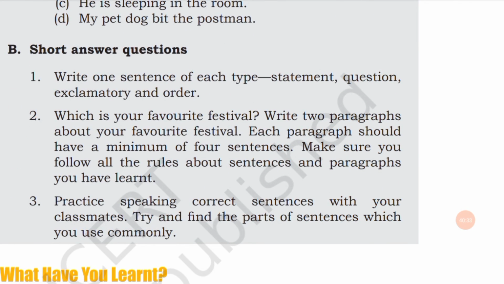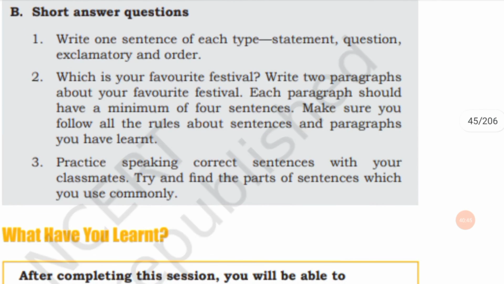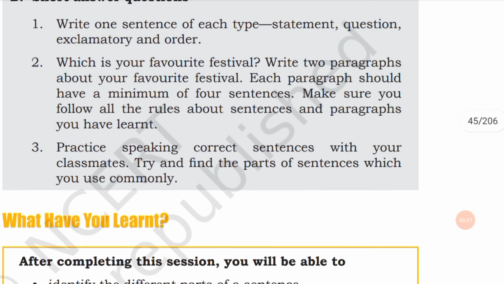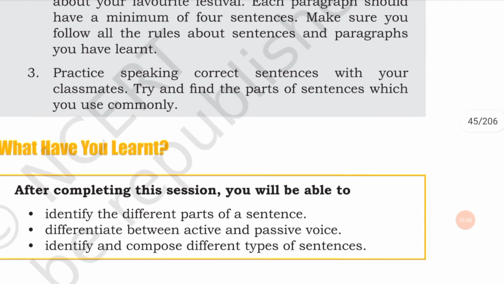Write sentences of each type, that is statement, question, exclamatory and order. Then, what is your favorite festival? Write 2 paragraphs about your favorite festival. Each paragraph should have a minimum of 4 sentences. Make sure you follow the rules about sentences and paragraphs you have learnt. Children, write in your IT notebook about your favorite festival, in 2 paragraphs and a maximum of 8 lines. Then practice speaking correct sentences with your classmates and try to find the parts of the sentence you use commonly.